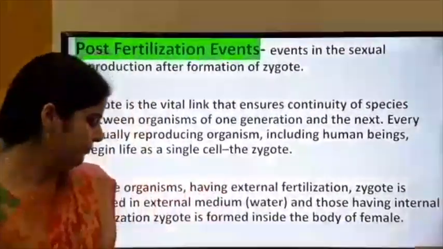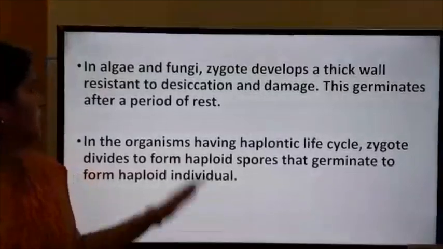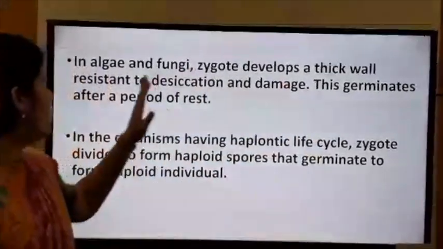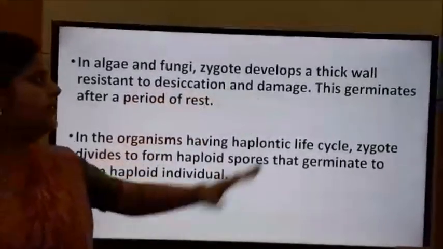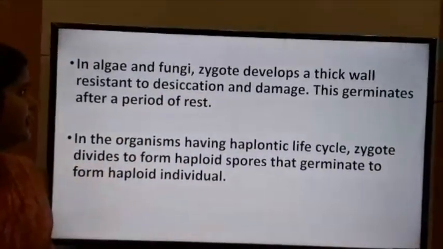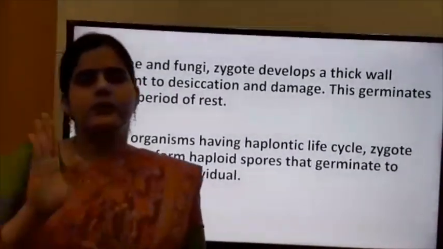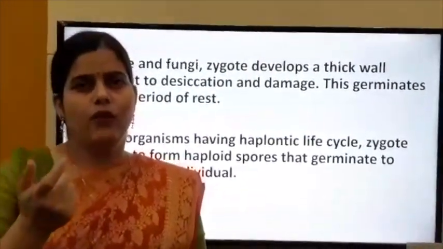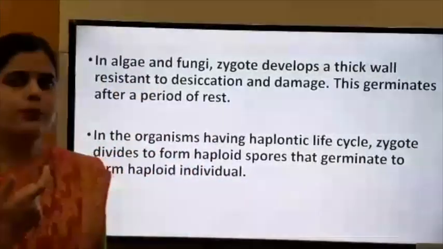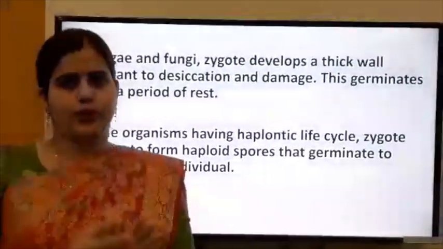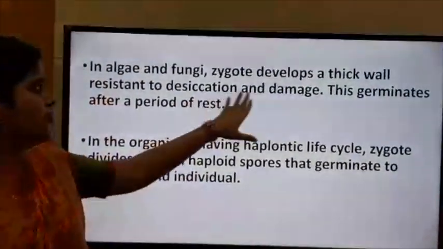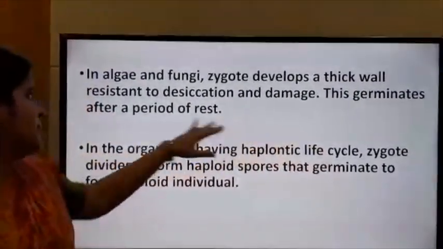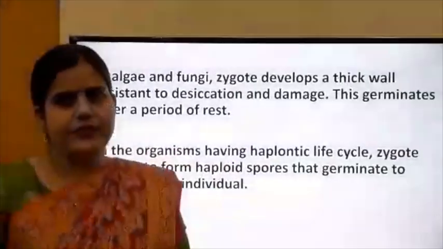Next, in algae and fungi, the zygote develops a thick wall resistant to desiccation and damage, a protective covering around it. When favorable conditions come, it germinates after a period of rest.